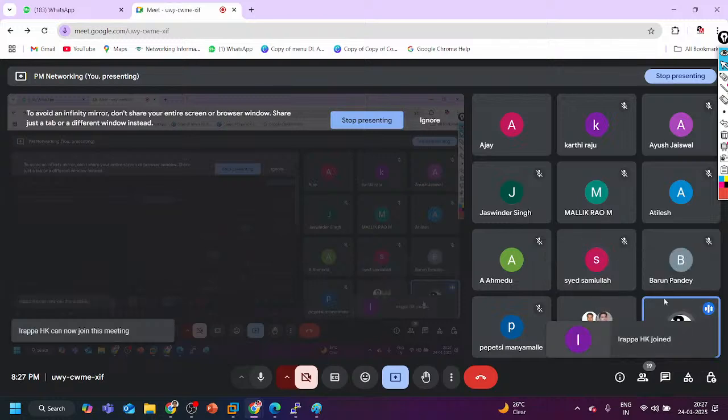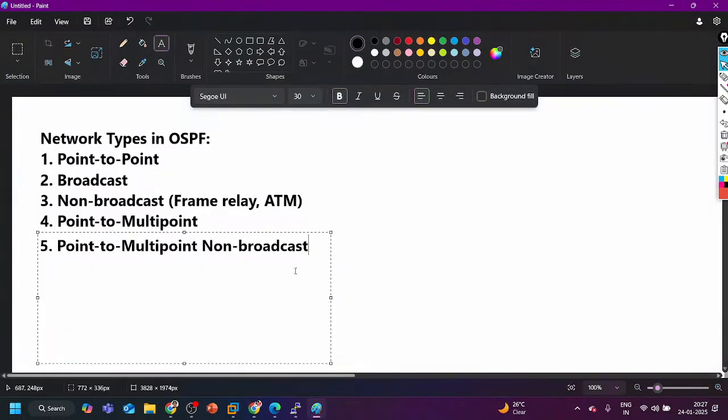Point to multi-point which does not support broadcasting is called point to multi-point non-broadcast. It is the same as point to multi-point but non-broadcast. So whenever you see non-broadcast, that means dynamic neighborship is not possible here.